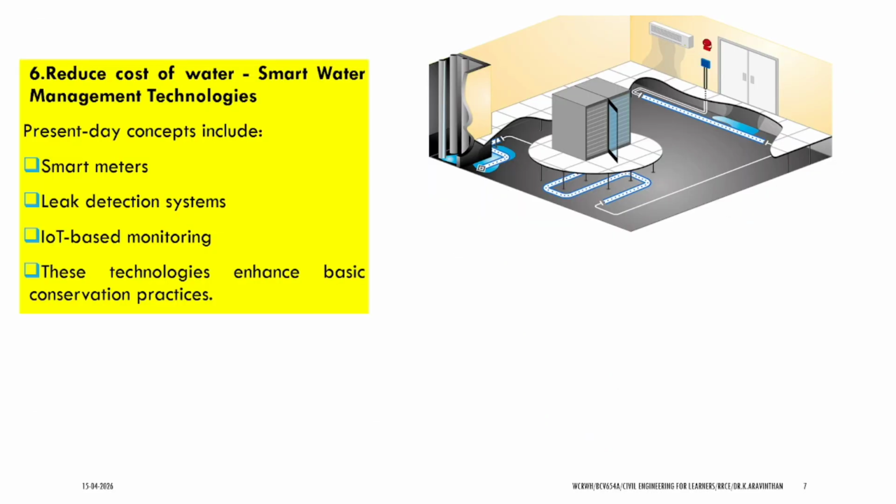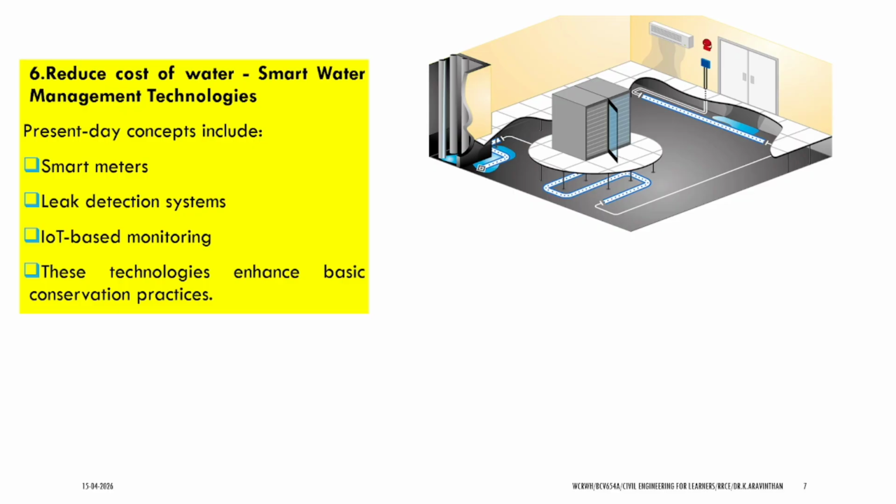Now, next thing, reduce the cost of water. In the present day, we have smart meters that show how much water is being consumed. Daily we can monitor it. If there are any leakages or any abnormal usage, we can detect them with these smart water meters. On average, in a house, we have the amount of water consumption, so we can multiply and quantify.